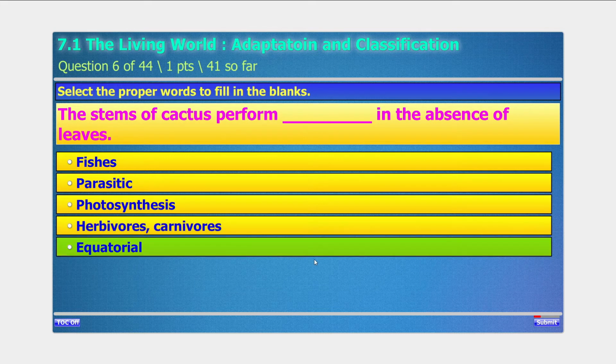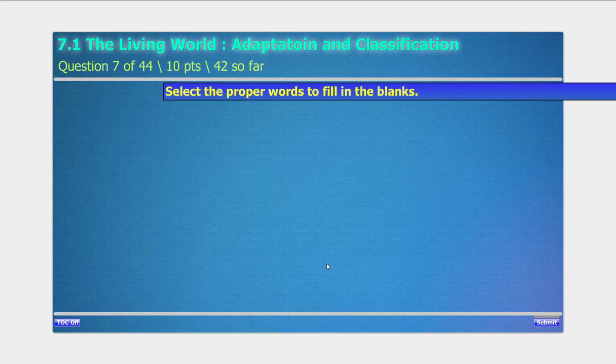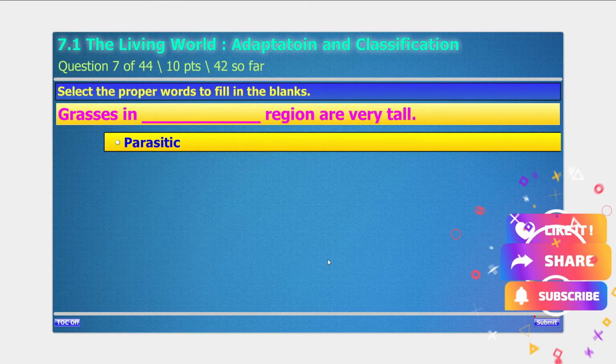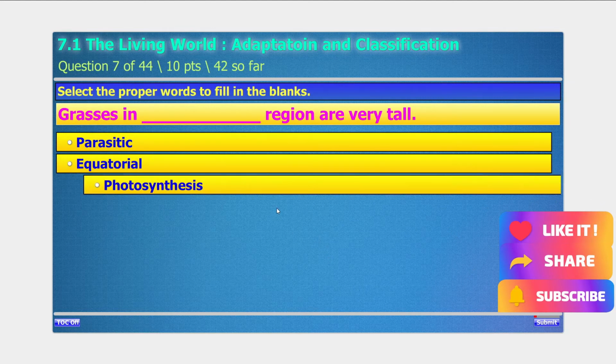The stems of cactus perform dash dash in the absence of leaves. Here the options are irrelative, but here is the option is photosynthesis. Yes, it is correct. You have to find the correct relative answer or fill in the blanks.